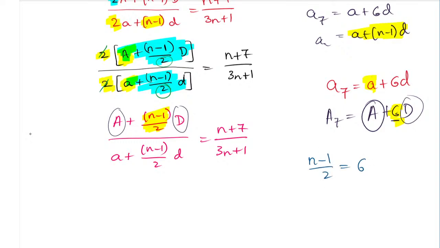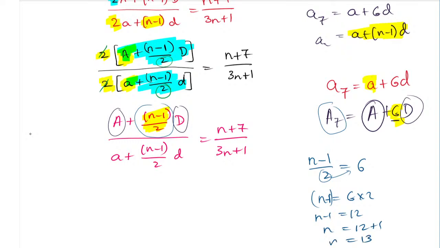So if we make this whole value 6, at that time we will get the A7th term. So what will happen? What is the n value now? Taking the 2 to the other side, we have 6 into 2, which is 12, equal to n minus 1. So n will become 12 plus 1, which is 13. So the n value has become 13. Remember, the n value is 13.